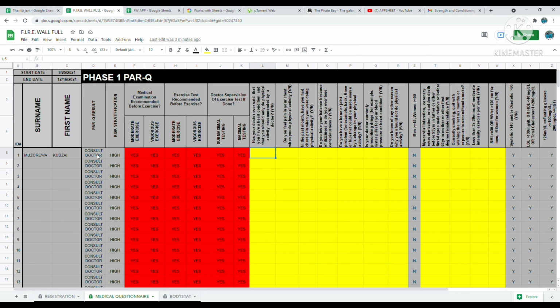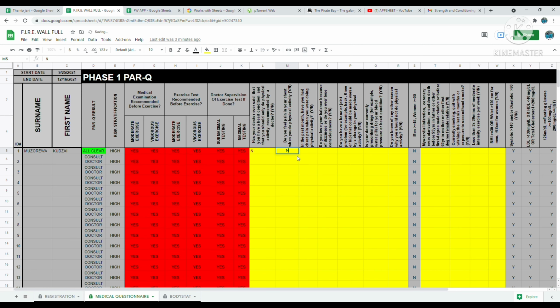Otherwise, basically, I told you so. So consult, PAR-Q result, consult doctor. It's just set up so that you need to lower the restrictions for your athletes. You'll just go through and it's a simple yes or no process with all these questions. So yes or no, yes or no, all the way through. You just go through that there.